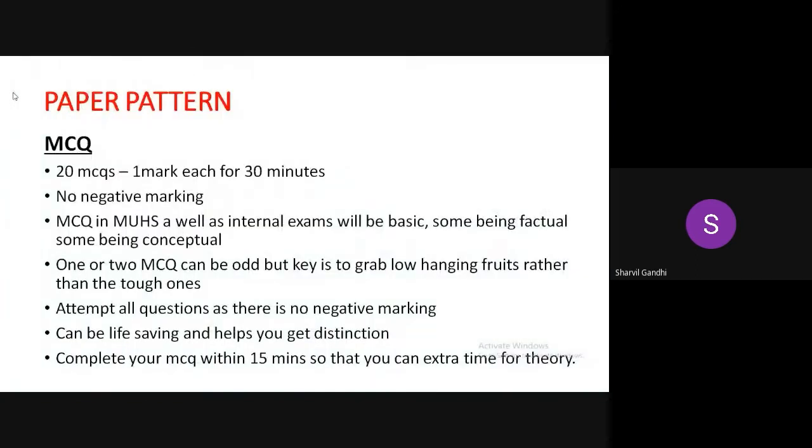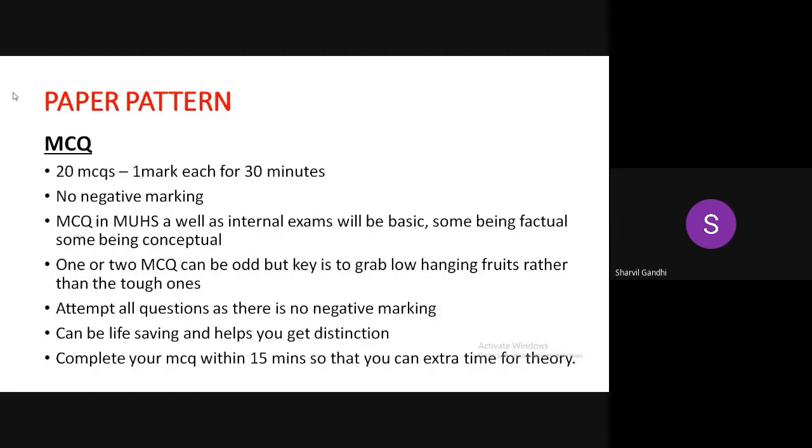Next. So, according to the paper pattern, you have 20 MCQs, 1 mark each, for 30 minutes. And as usual, there are no negative markings. In MUHS as well as the internal exams, the questions will be kind of basic. Some will be factual, some will be conceptual. One or two MCQs may be out of the box. So it's necessary that you hang on to the low-hanging fruits rather than going for the tough ones, because there's no meaning in studying for one or two questions that you may or may not be able to answer. So attempt all the questions since there are no negative markings.